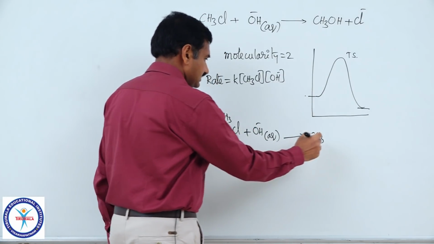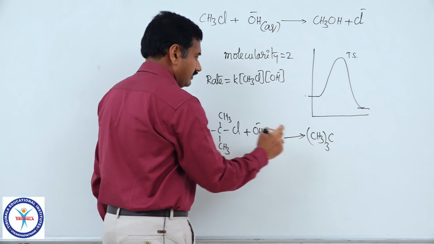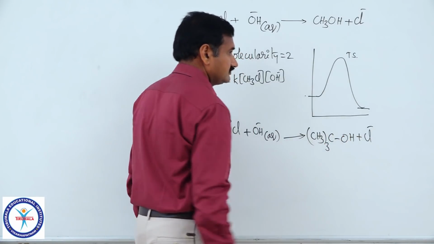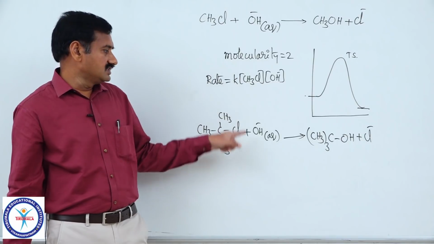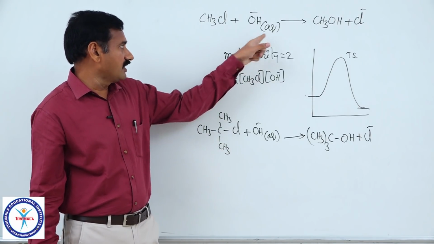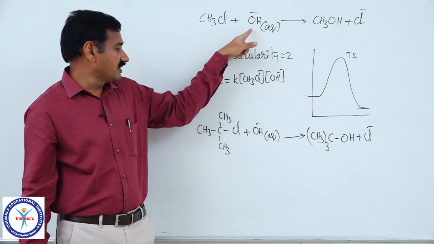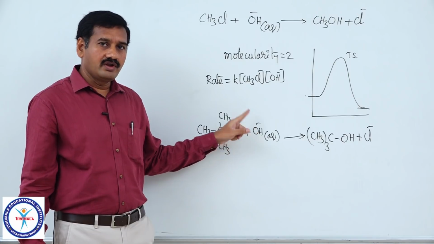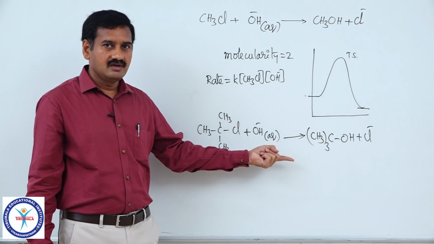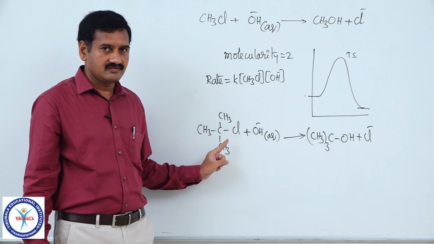(CH3)3C, Cl is replaced by OH, plus Cl minus. In both these reactions, Cl is replaced by OH minus. Cl is one nucleophile, OH minus is another nucleophile. One nucleophile is replaced by another nucleophile. Hence, it is a nucleophilic substitution reaction.